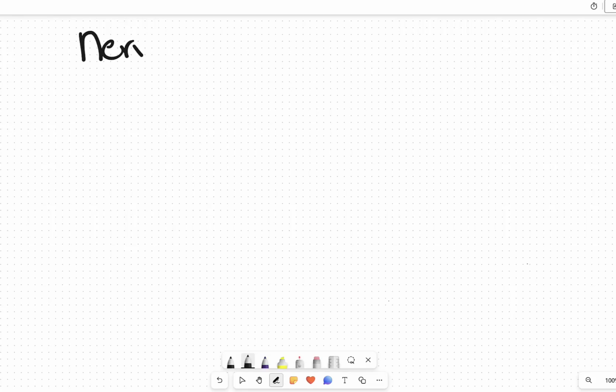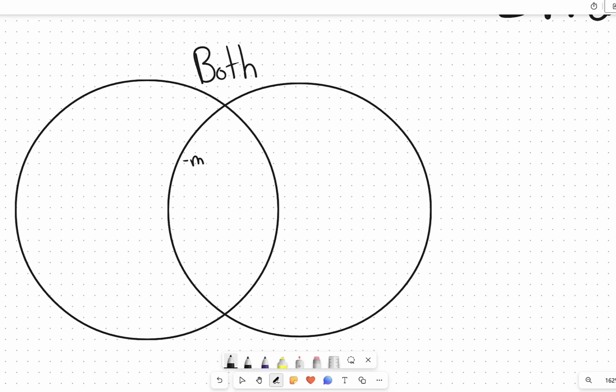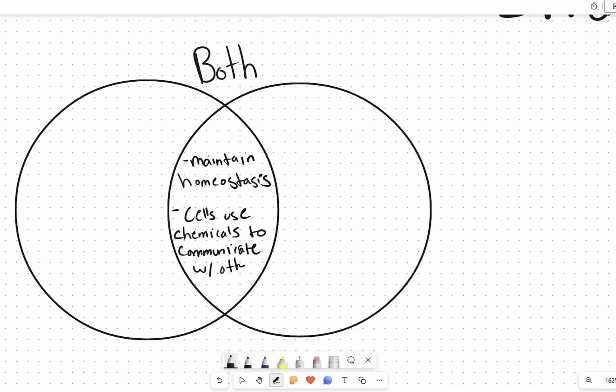We'll start the endocrine system by comparing the endocrine system to the nervous system. So both of these systems are involved in maintaining homeostasis, regulating set points throughout the body. They also both use a chemical signal released from one cell to signal another cell for communication. On the outside of this Venn diagram, we'll list some of the things that are different about these two systems.